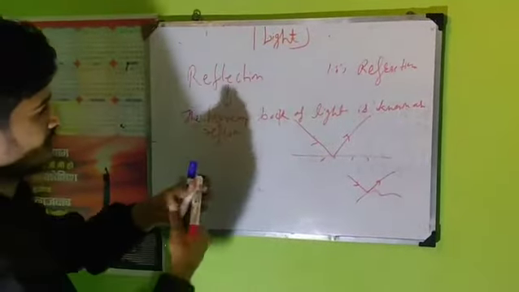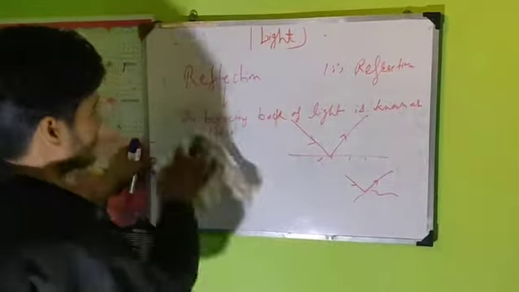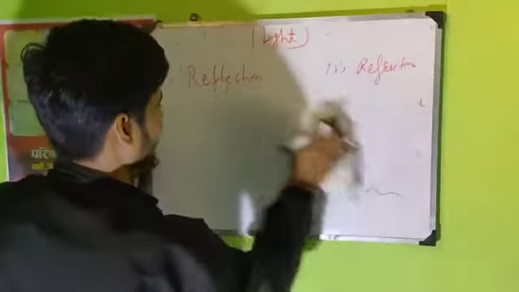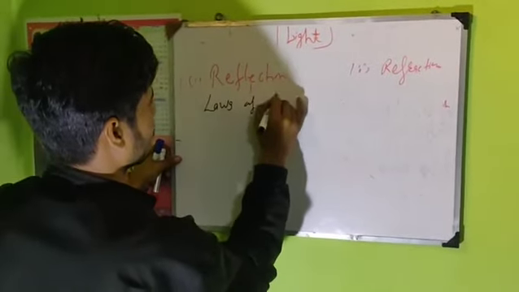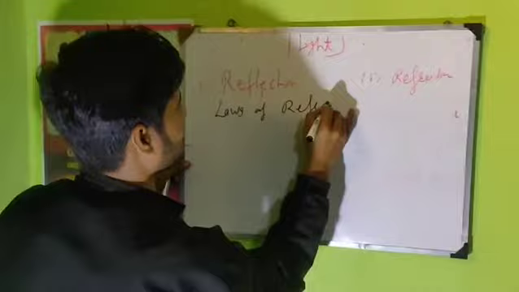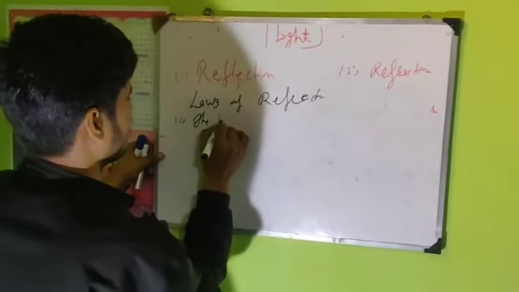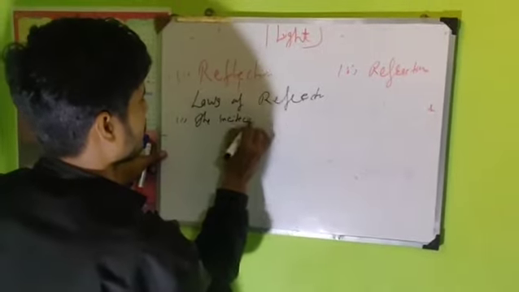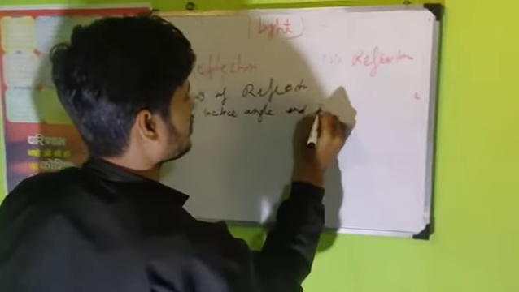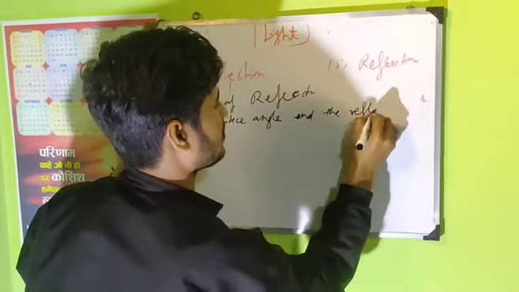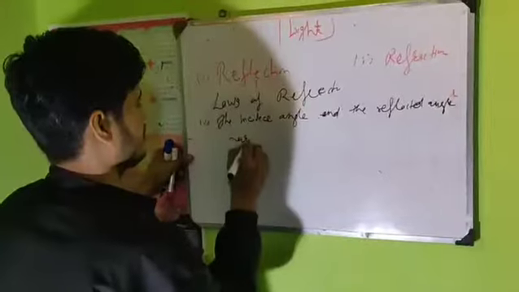And now we deal with the laws of reflection. There are two laws of reflection. First, the angle of incidence and the angle of reflection are equal.